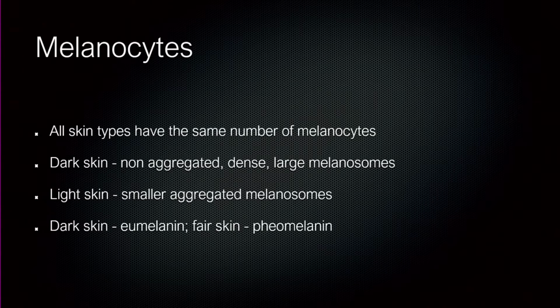The pigment is also different. Those who have dark skin make the brown-black pigment, which is called eumelanin. And those who have fairer skin make a sort of reddish pigment, which is called pheomelanin. These are the common differences we note between white skin and those with skin of color.